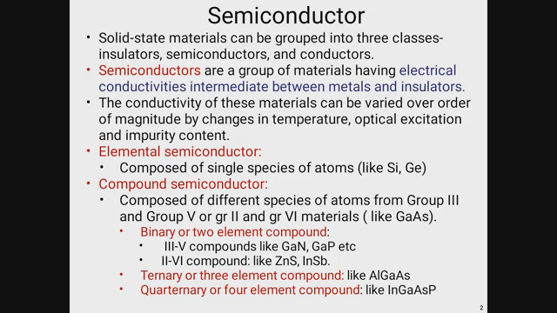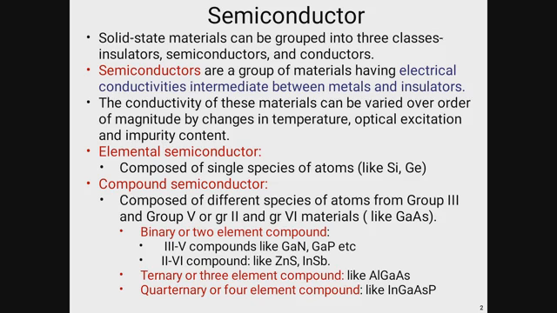The conductivity of semiconductor basically depends upon the external voltage, temperature, impurity content, etc. Semiconductor species are basically classified into two types. One is elemental, single species like silicon, germanium, and the other is compound semiconductor, for example, gallium arsenide.